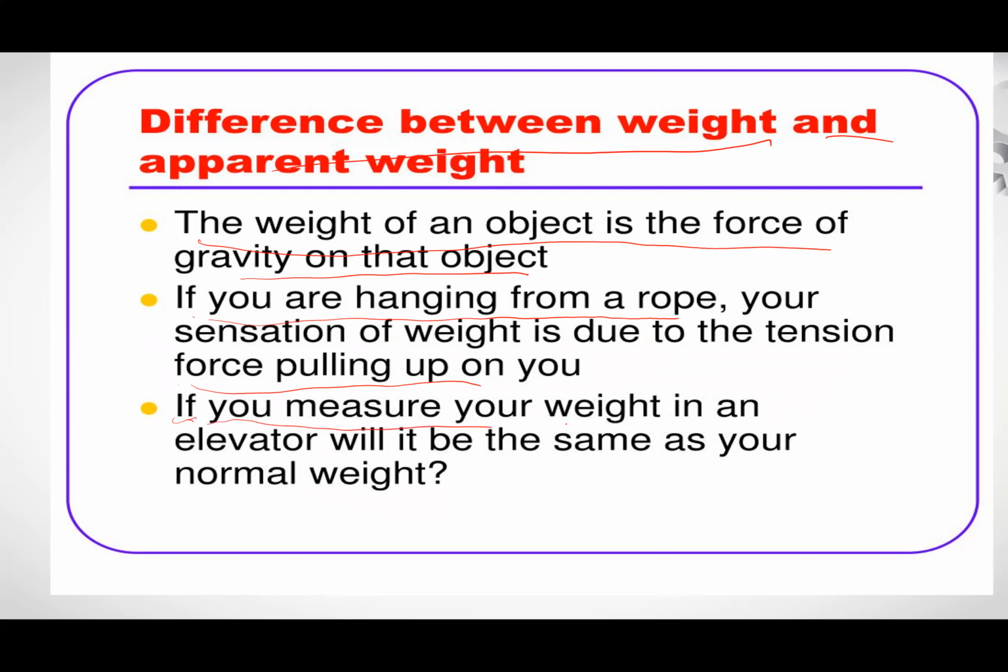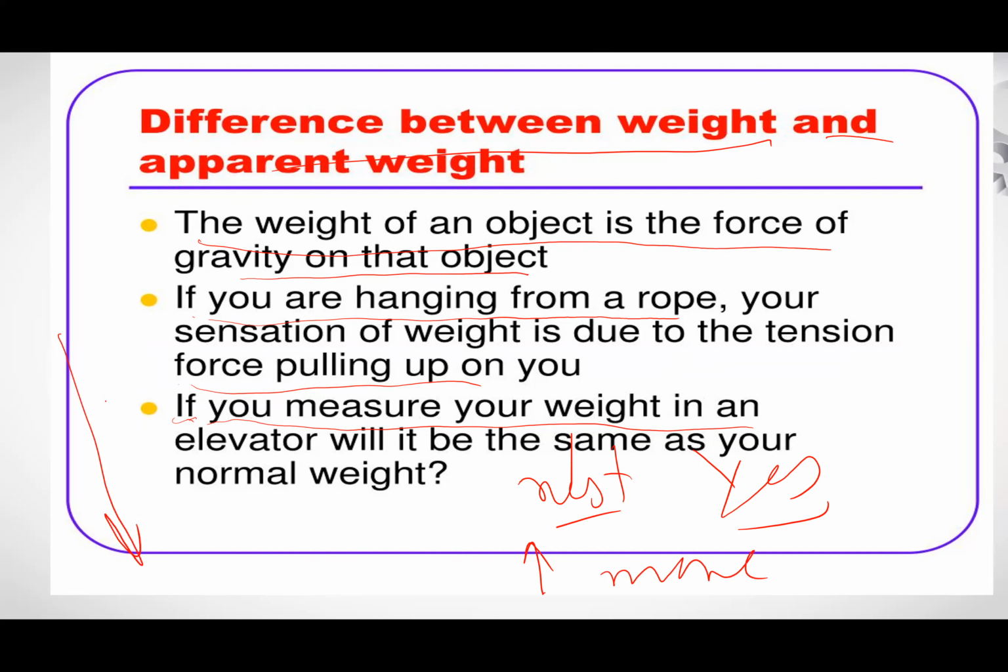If you measure your weight in an elevator, will it be the same as your normal weight? If at rest, yes. If moving upward, I will feel my weight more. If moving downward, I will feel my weight less.